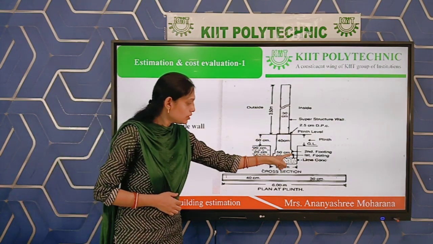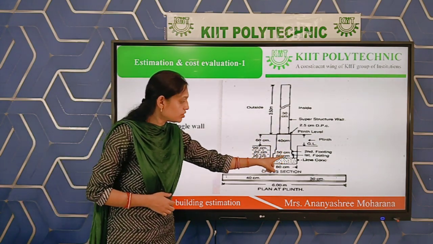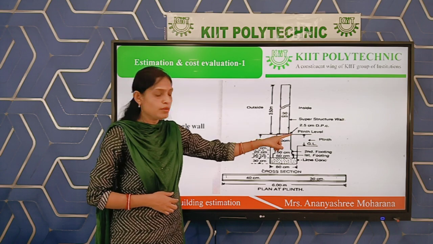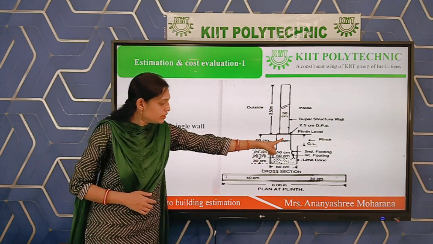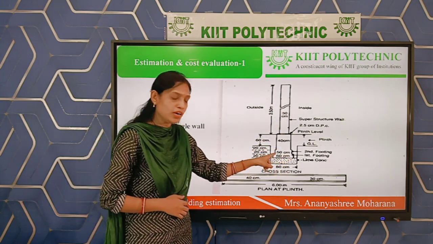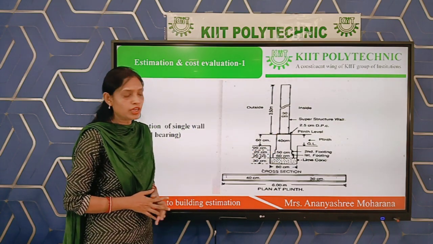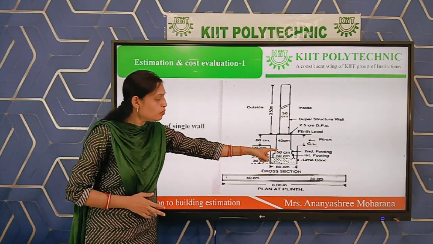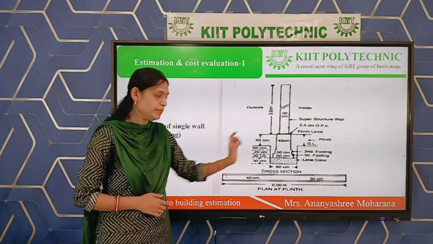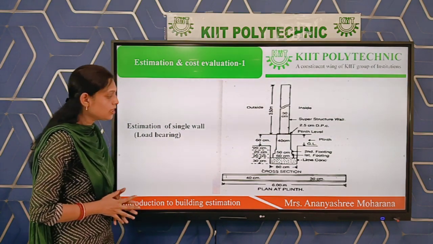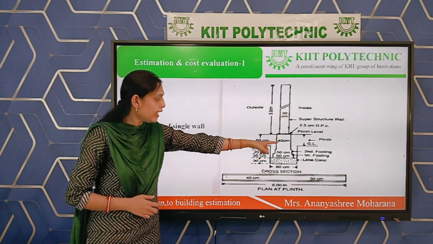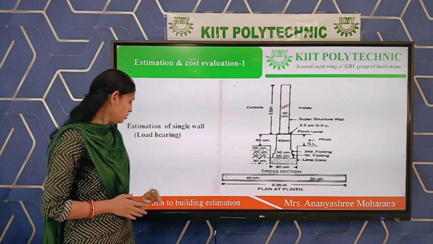Brickwork is not in one section here. Brickwork in first footing, brickwork in second footing, brickwork in plinth. That means this total part is brickwork. But we cannot calculate these three parts at one time. First you have to calculate the first footing part, then the second footing part, then the plinth, because according to this drawing, two footings are there and one plinth. So for the first footing, number will be 1, second footing number 1, and the third one is plinth, that will also be number 1.